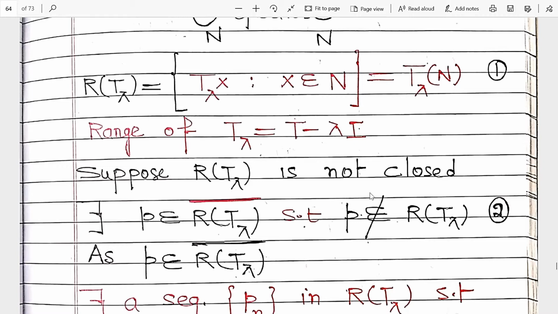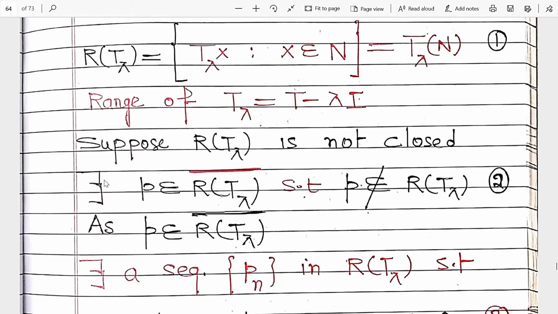Mathematically, there exists some point P belonging to the closure such that P does not belong to the range of T lambda.